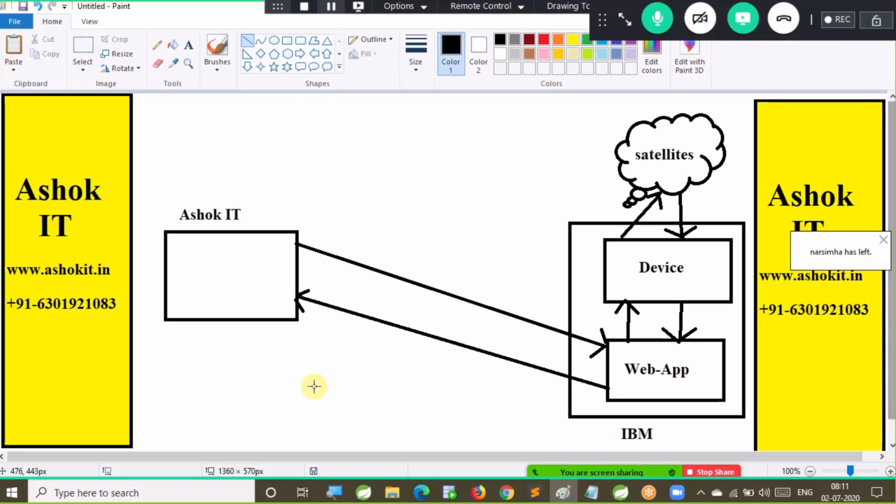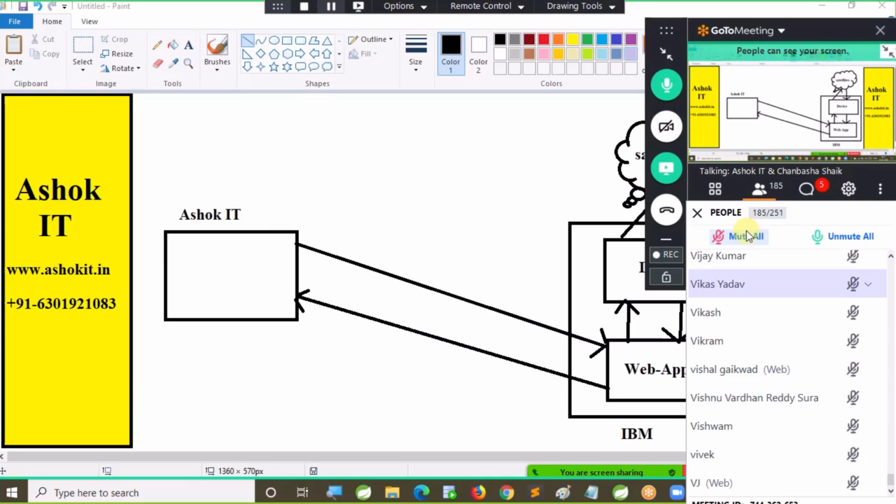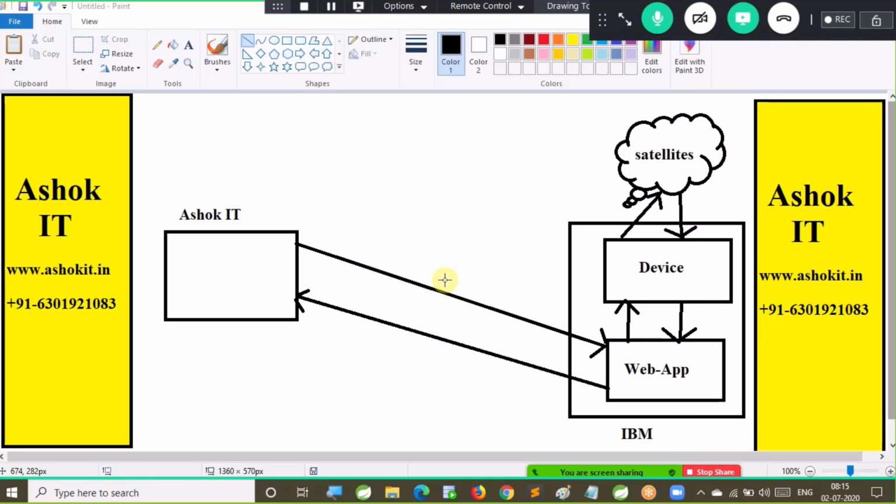So the Ashok IT project is called a consumer project. The IBM project is providing the service, so the IBM project is called a provider project. So in the world of web services, two parties will be available. One is called a provider, another one is called a consumer. Who is provider? The application which is providing business services to other applications is called a provider application. We are trying to understand what is provider and what is consumer.